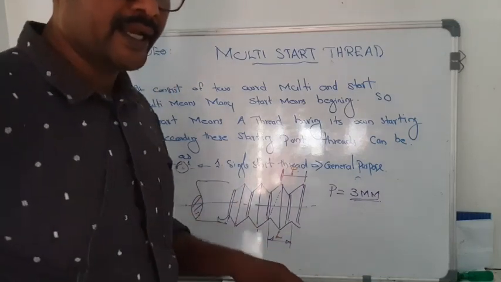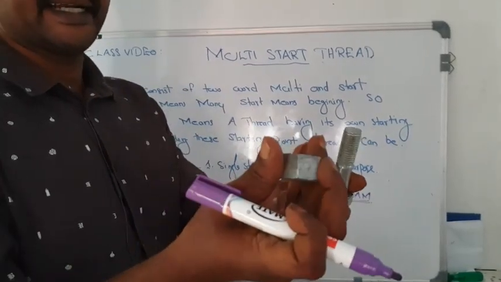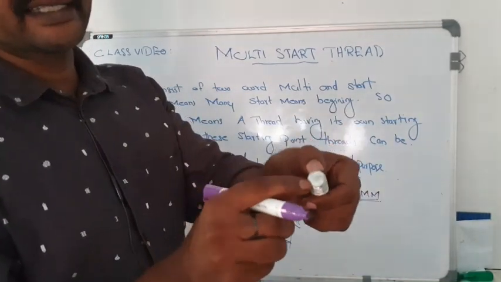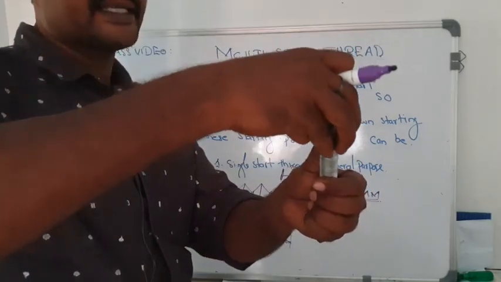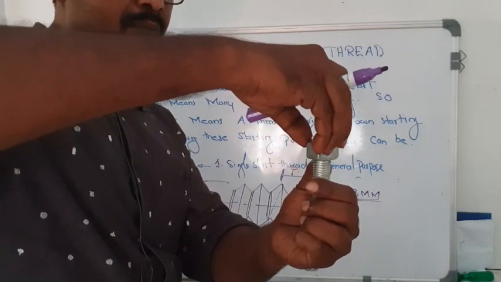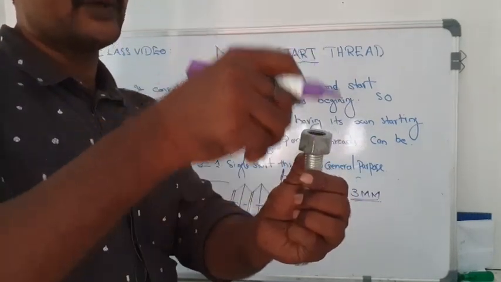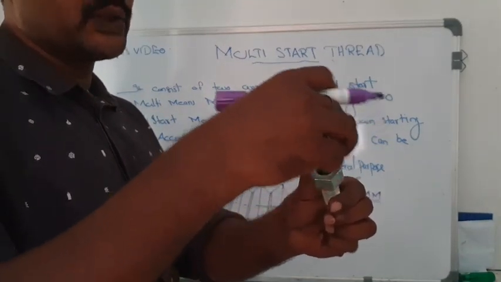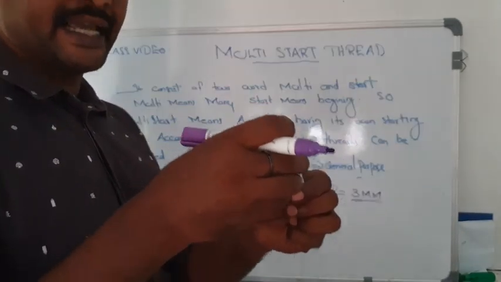Now what do we mean by lead? Suppose this is a bolt and this is a nut, having a pitch of 3 millimeter and a single start. That means it has only one starting point. When the nut is engaged with the bolt and we rotate the nut through one complete revolution, the nut will advance on the bolt. That advancement distance is called lead. That means lead is the distance advanced by a nut on a bolt in one complete revolution.